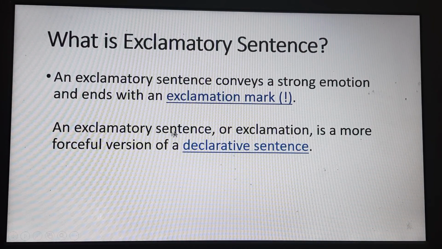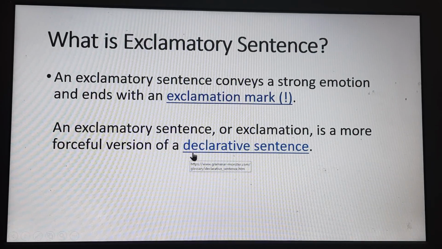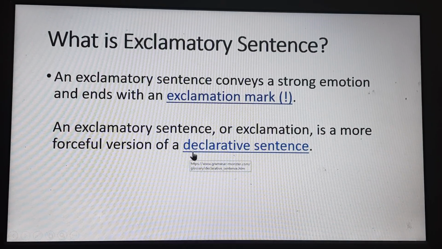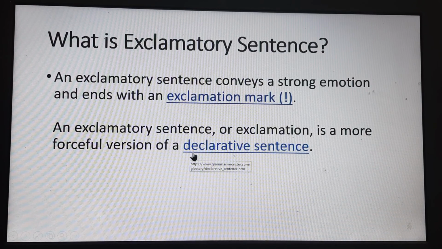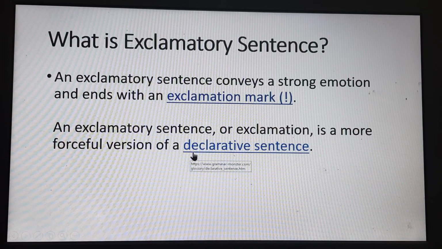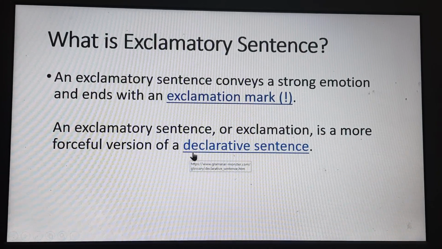An exclamatory sentence or exclamation is a more forceful version of a declarative sentence. So, in other words, an exclamatory sentence makes a statement just like a declarative sentence, but it also conveys excitement or emotion.